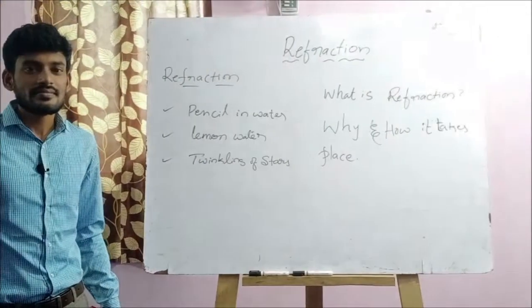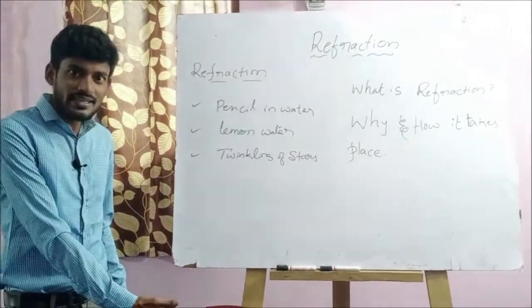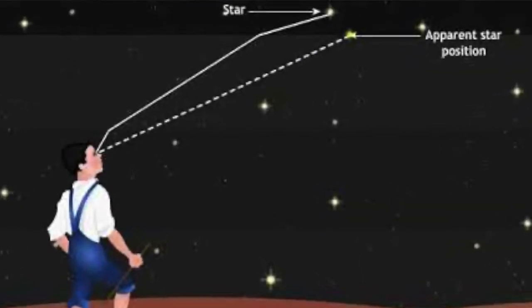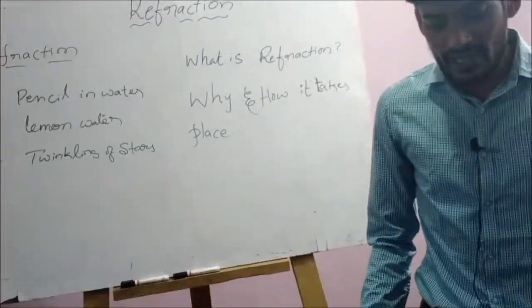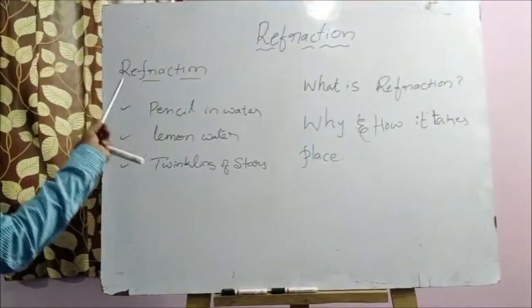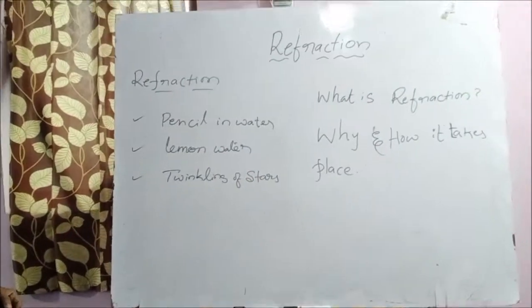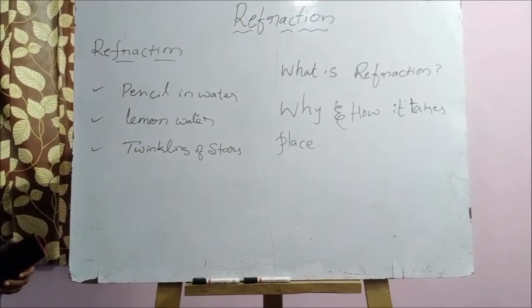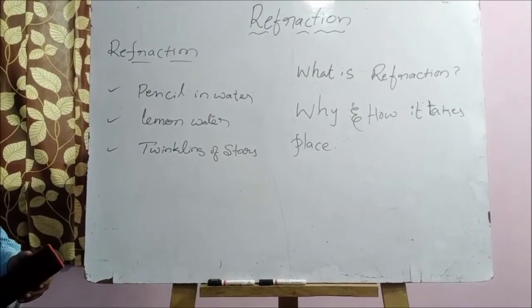In front of shops, you might have watched this. It appears bigger than its actual size because of refraction. Twinkling of stars is because of refraction. These are the applications of refraction in our daily life. How wonderful it is. That's why let's know about refraction.